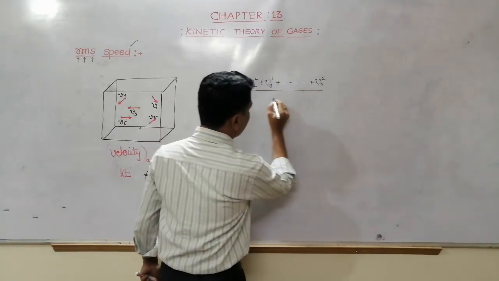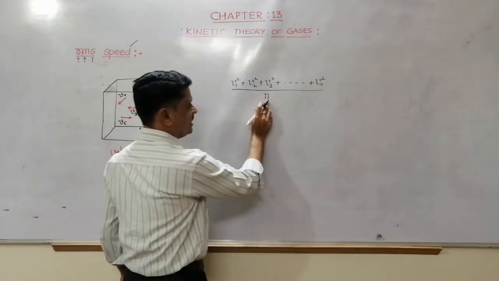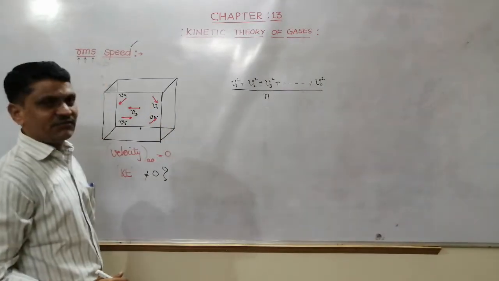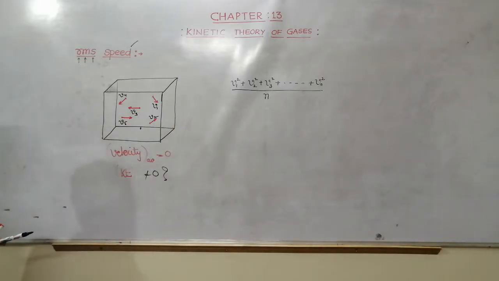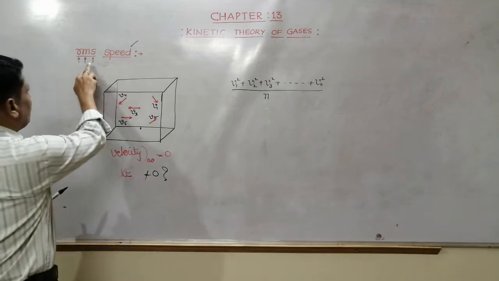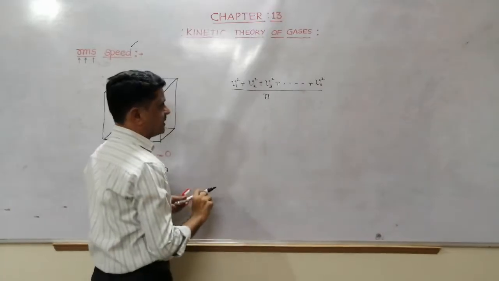If I divide by the total number of molecules, here I am taking N as the total number of molecules, this will give you the mean of the square of the velocities.